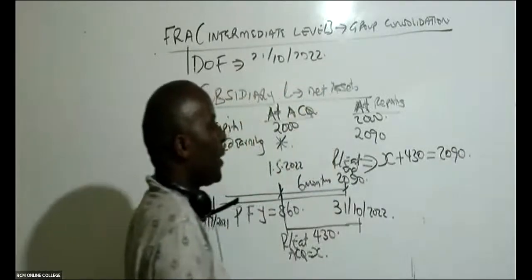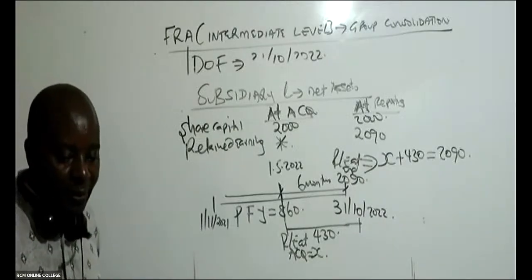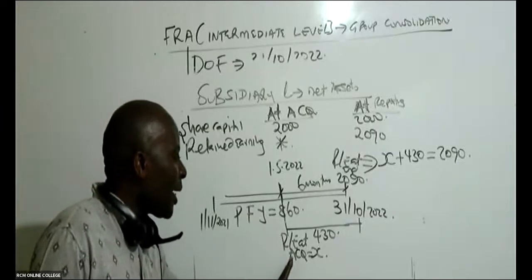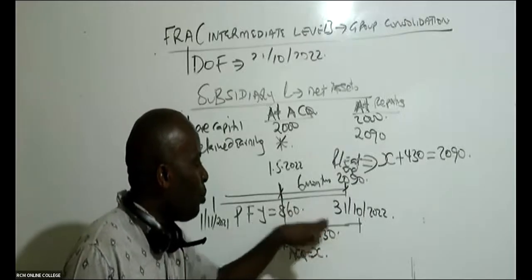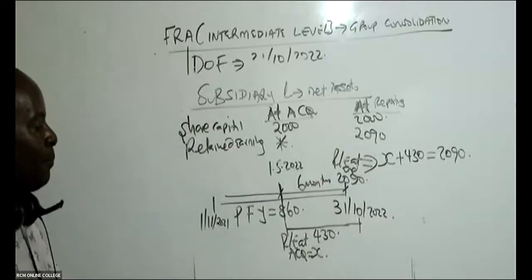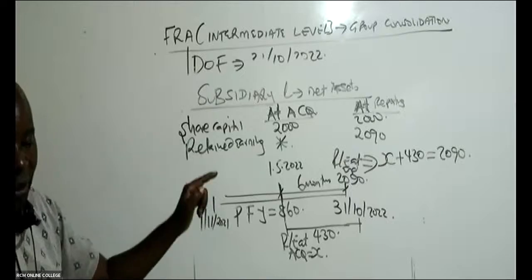So can you kindly make X the subject of the formula? Retained earnings at acquisition that are X here, plus the profit generated. This 430 profit was put into the retained earnings basket, the whole of it. So X plus 430 equals 2090.